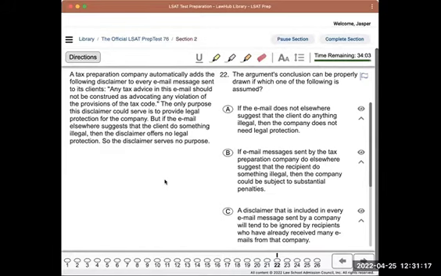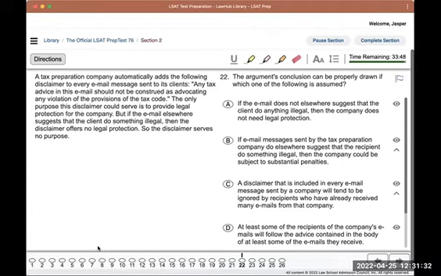Hi, so I'm going to do a few logical reasoning questions here. The first one is from Prep Test 76, section 2. This is on Law Hub, and the question is 22. So the argument's conclusion can be properly drawn if which one of the following is assumed. This is a sufficient assumption question.